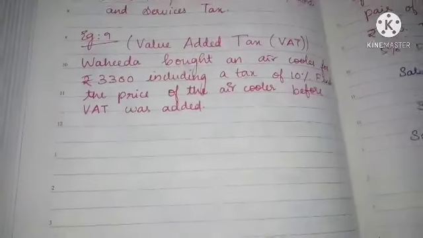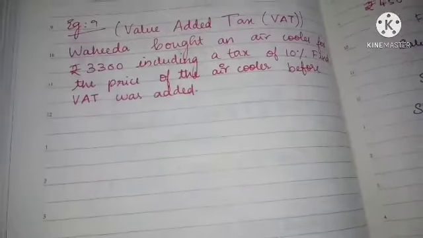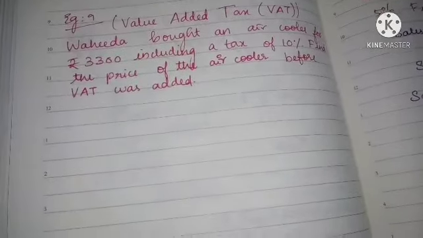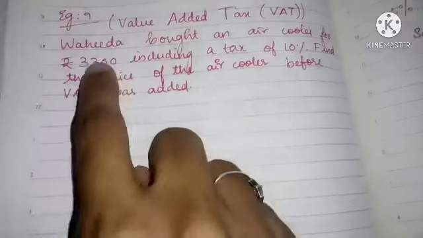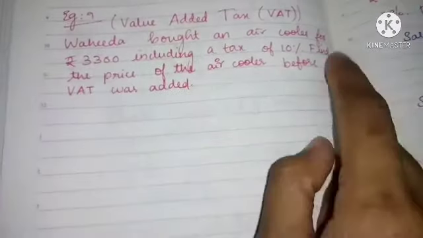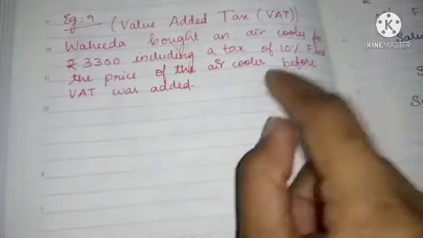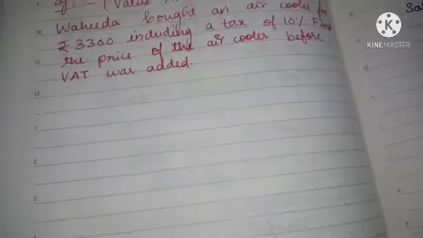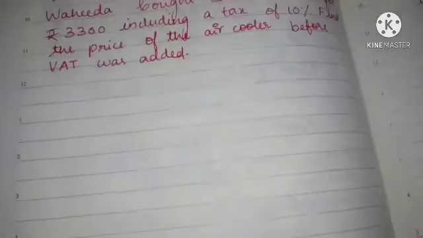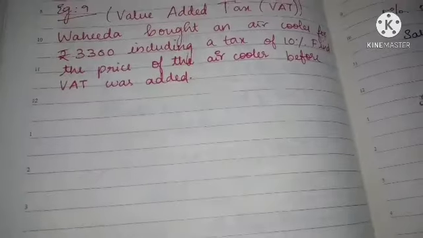We don't have to pay it extra. Along with the cost of the item, the tax is also included. Find the price of the air cooler before VAT was added. So what was the original price of that air cooler before the tax was added? That is the question they are asking.